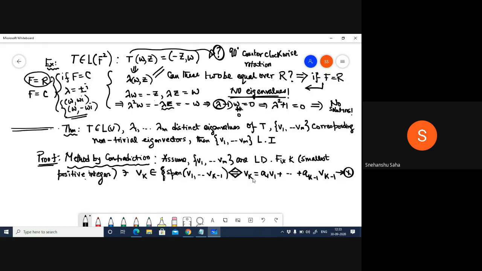First, I will multiply this star by lambda k. If I do that, I will have lambda k vk equal to a1 lambda k v1 and so on. Let's call this 1.